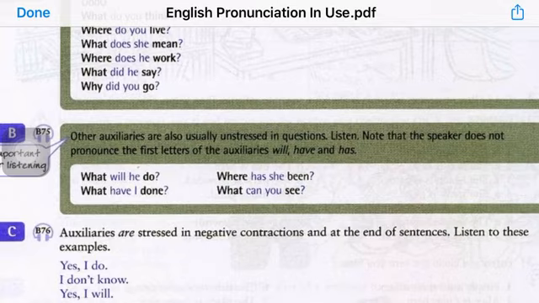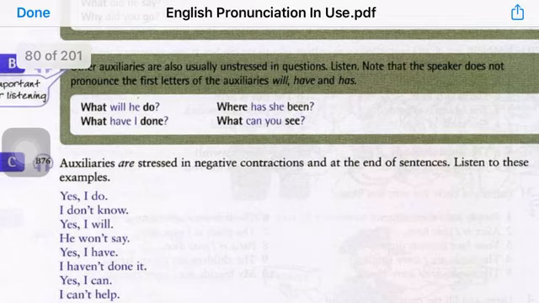But if these auxiliaries are used with not, if they are used in negative constructions, in the case of negation, these auxiliaries should always be stressed. They should always be pronounced with the strong form. Once we use not with these auxiliaries, they should always be strong, unlike when they are affirmative without the negative construction. So the other case in which we pronounce these auxiliaries as strong, not as weak, is when they fall at the end of the sentence.